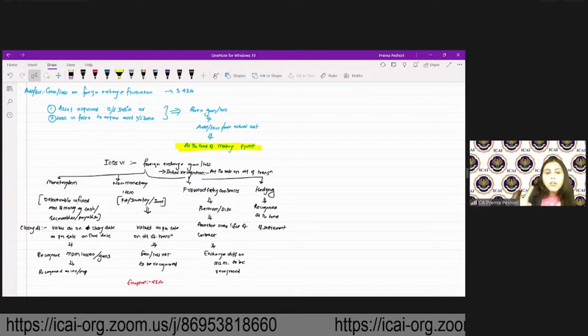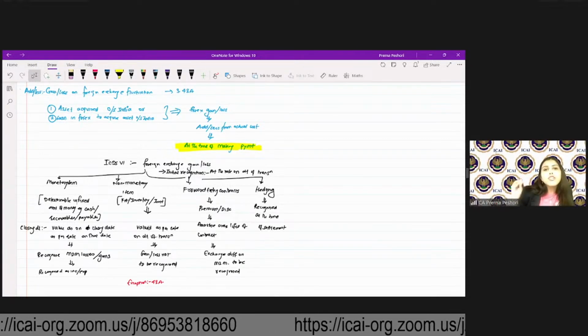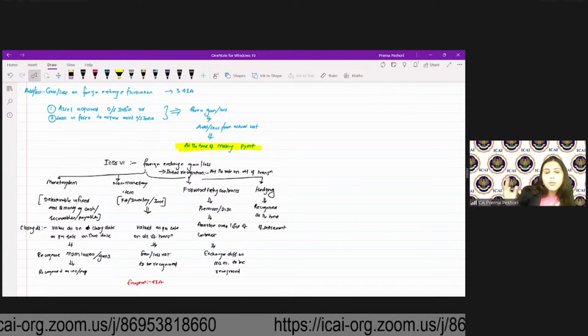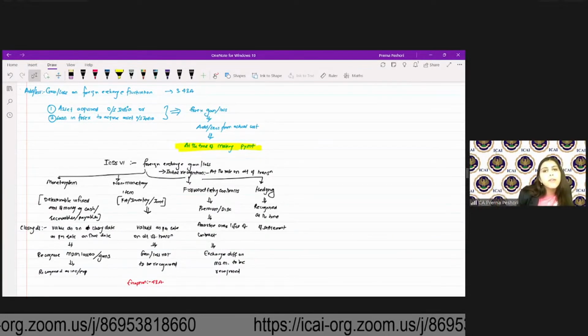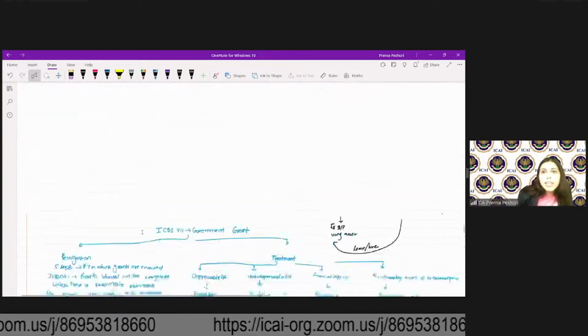Non-monetary item, gain or loss is not to be recognized except where it is covered under 43. Forward exchange contract, premium or discount, you have to amortize over the life of the contract. Hedging, you have to recognize at the time of the settlement. Are we clear?